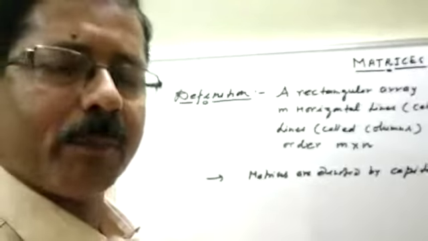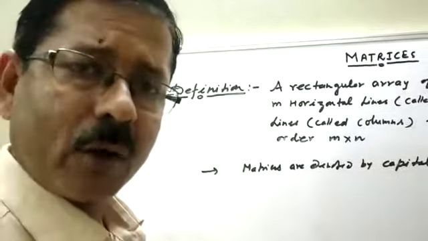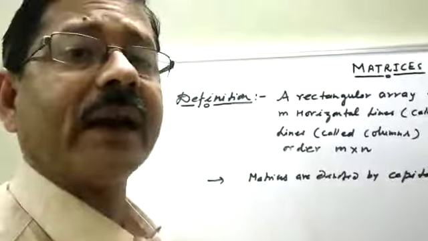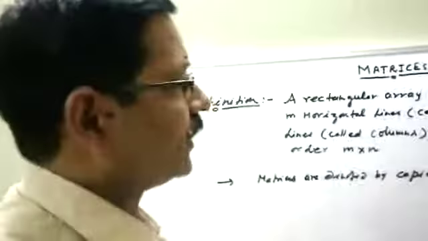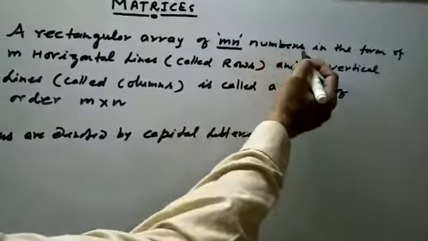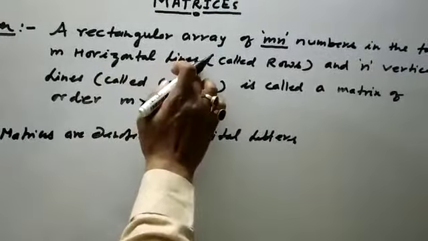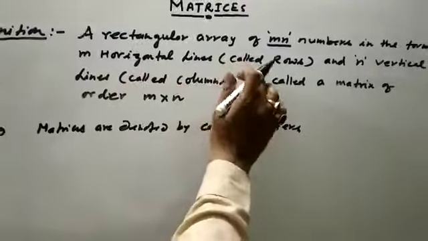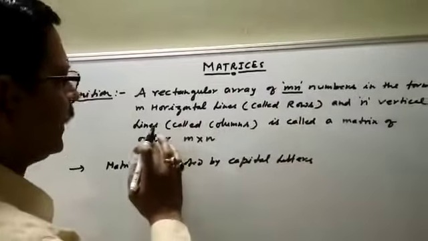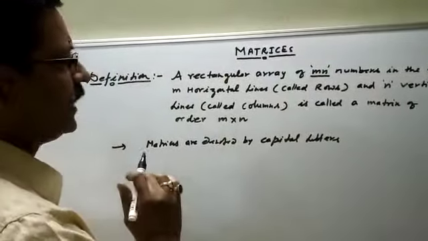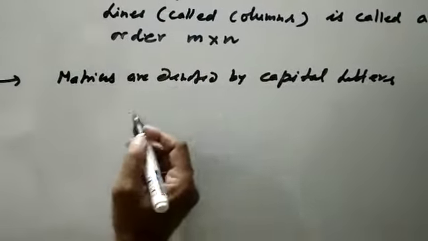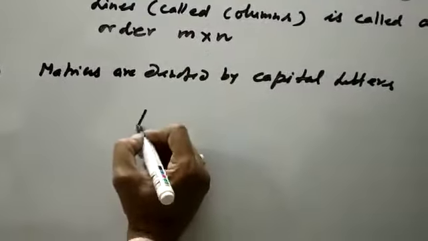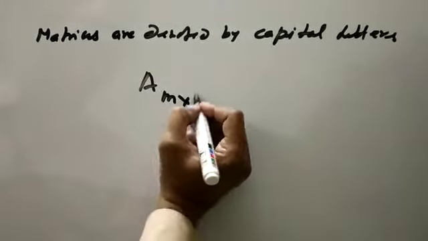What kind of presentation? A rectangular arrangement of mn numbers in the form of m horizontal lines, called rows, and n vertical lines, called columns. It is called a matrix of order m by n.